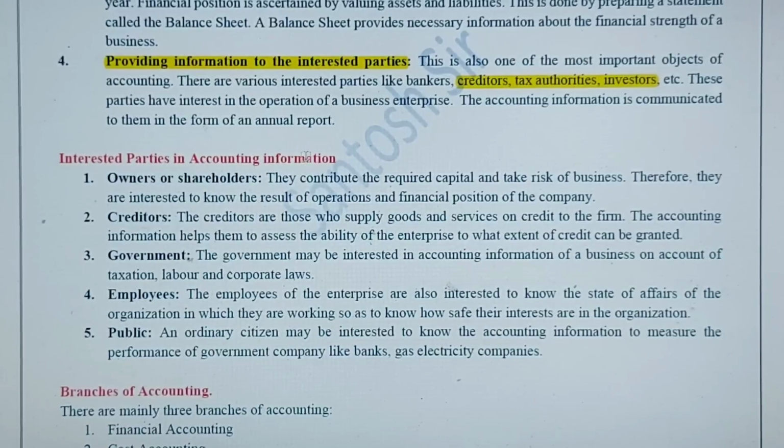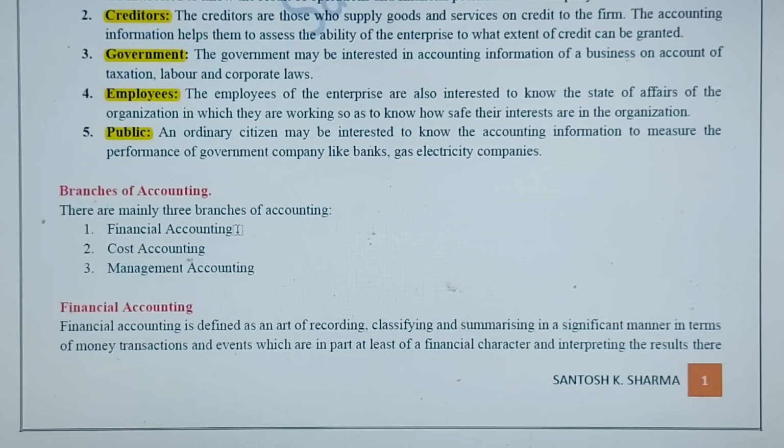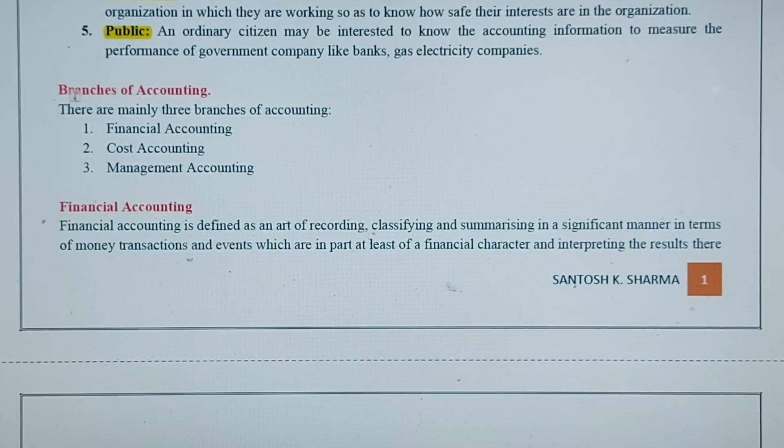All these are the interested parties, and a business firm needs to provide accounting information to them. So the interested parties in accounting information are the owners or shareholders of the company, then creditors, government, the employees of the organization and the public. You can add a little more to this also, like customers, bankers, like that.